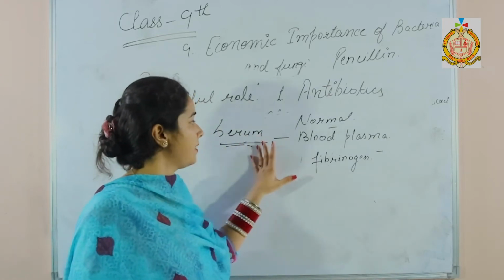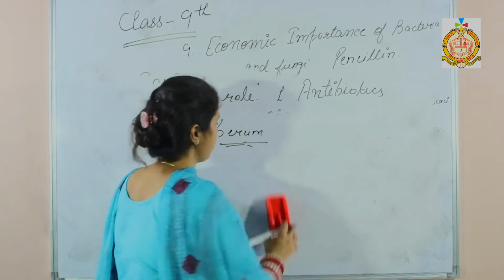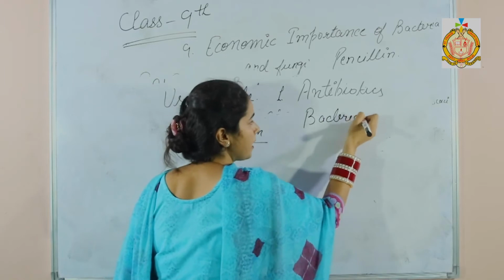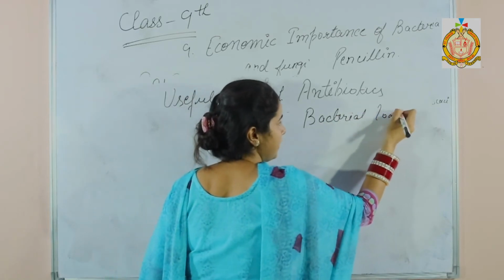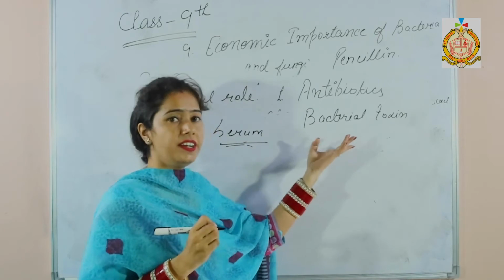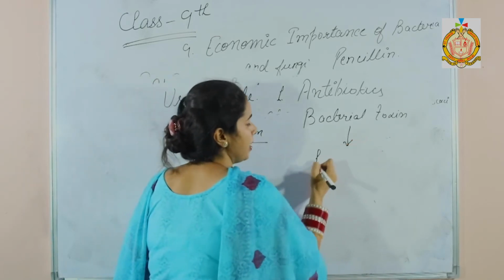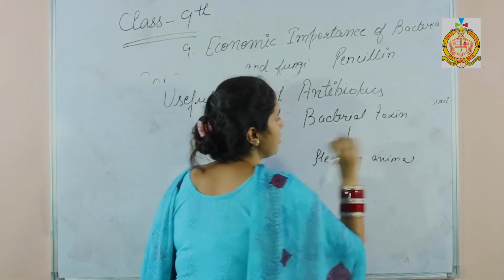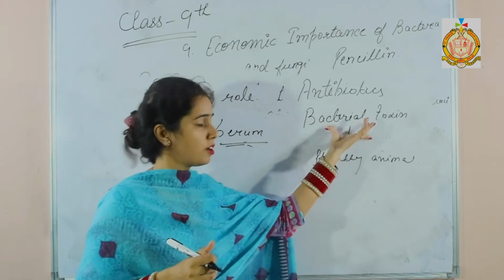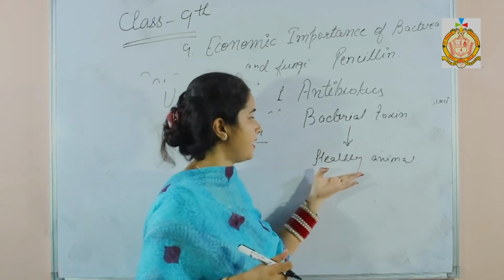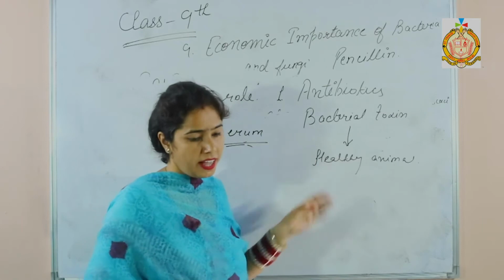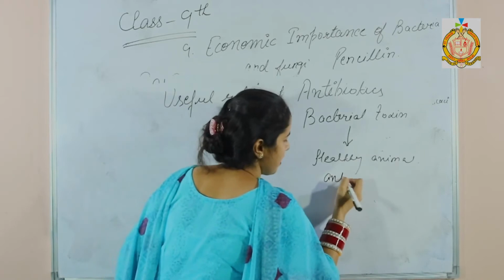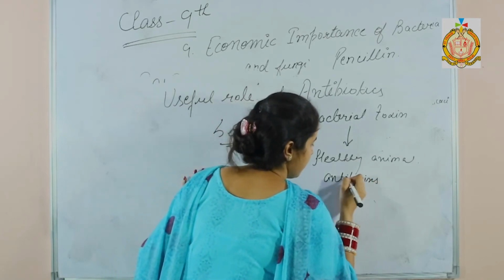How can this serum be prepared? First of all, bacterial toxin is taken and injected into a healthy animal. In response to the bacterial toxin, this healthy animal secretes antitoxins.